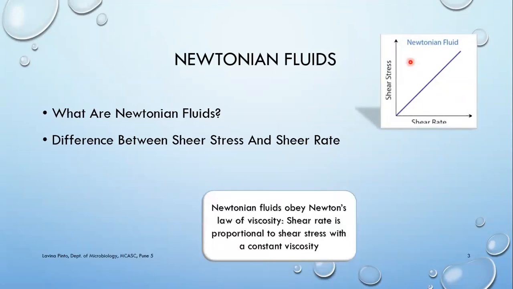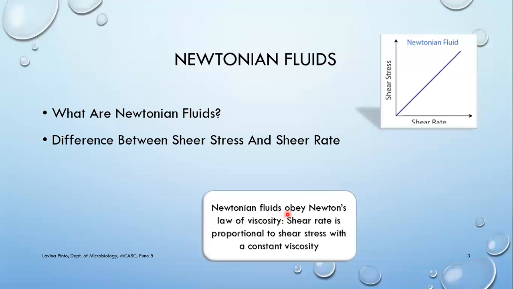if you just look at this diagram over here, you'll see two terms, shear stress and shear rate. What is shear stress? The word stress itself means some kind of pressure or force. So it is the force that is applied to liquids. Whereas in case of shear rate, if you look at the word rate, it has something to do with speed, right? Speed means movement. So shear rate is the movement that is caused. Whenever you apply a force to the liquid, that force is known as shear stress, and the movement that is caused in the liquids is nothing but shear rate.